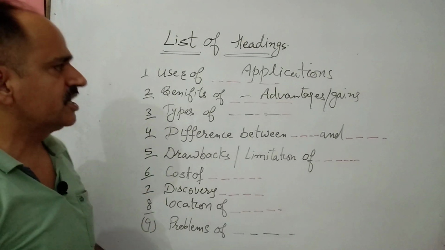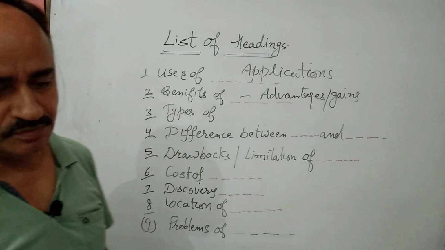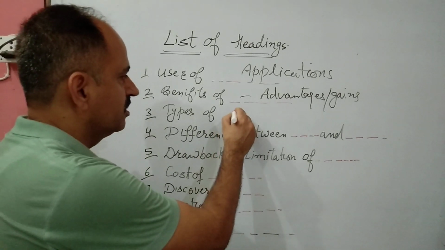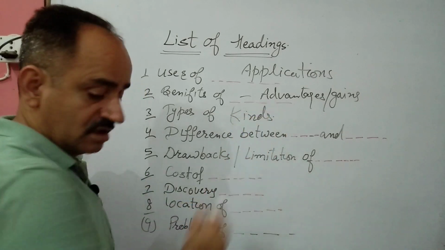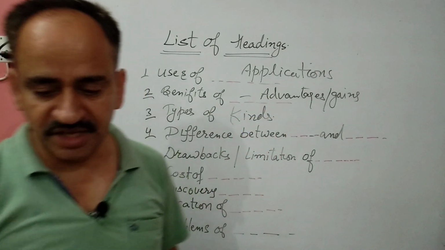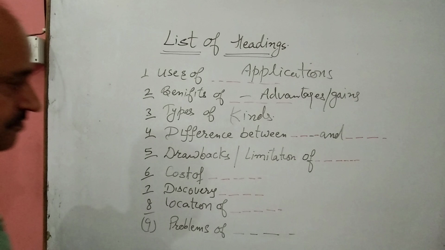Then the next one is types. If types of something is there, types can be written as kinds or grouping of something, like certain things can be grouped or classified.